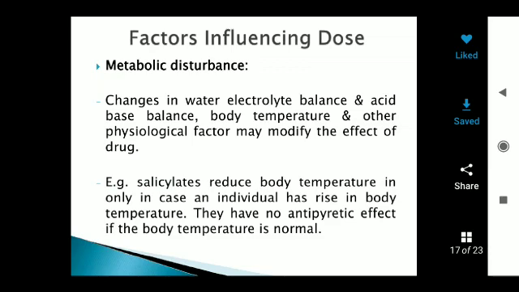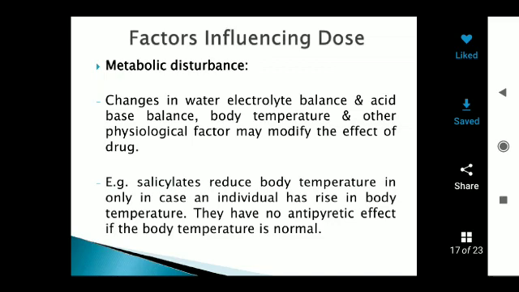Example: salicylates. Salicylates are analgesics and antipyretics used in treatment of fever. Salicylates only reduce the body temperature in a patient suffering from fever, meaning a rise in body temperature.